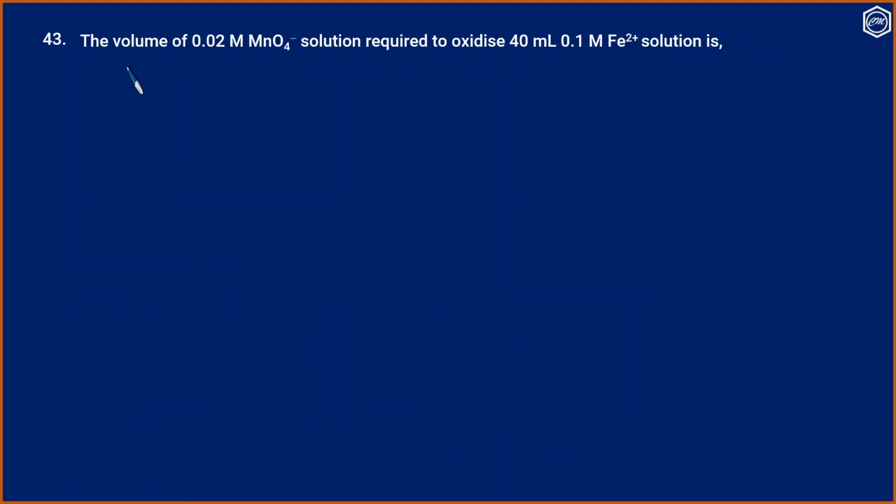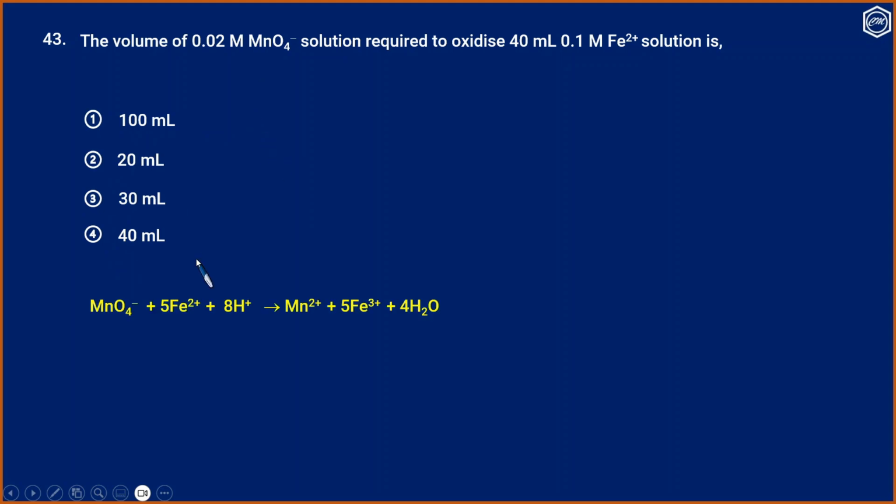Question 43. The volume of 0.2 molar MnO4 minus solution required to oxidize 40 ml of 0.1 molar ferrous iron solution is 100 ml, 20 ml, 30 ml or 40 ml. So we have to calculate the value.